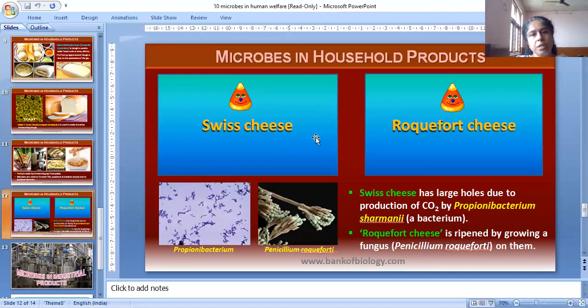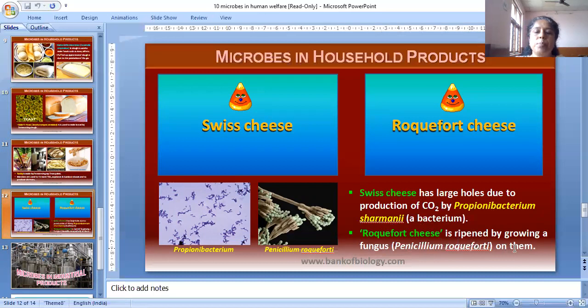Swiss cheese and Roquefort cheese. Swiss cheese has large holes due to the production of carbon dioxide by Propionibacterium shermanii, a bacterium.